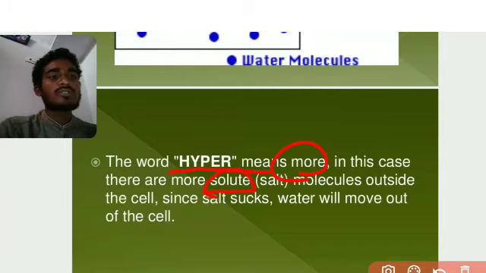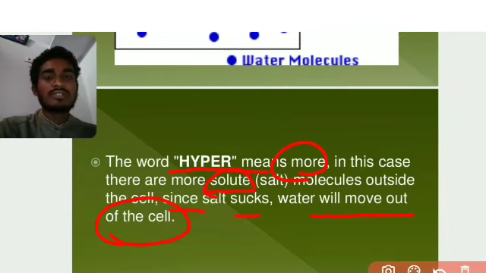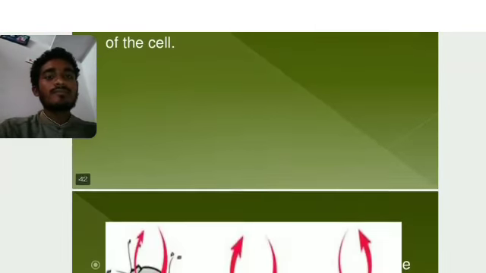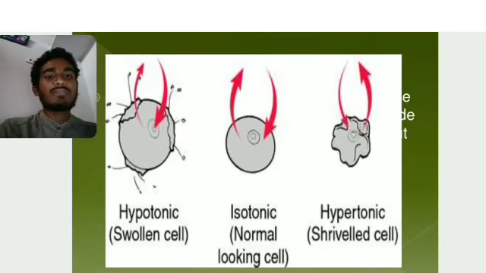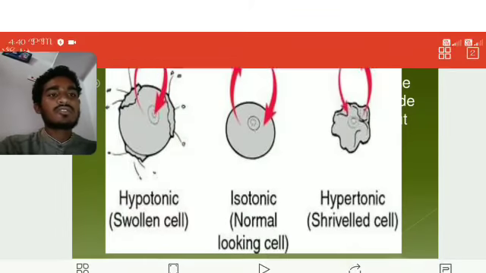With more molecules outside the cell, since salt sucks water, water will move out of the cells. These are hypertonic solutions. In hypertonic solutions water can move out of the cells, so remember this. Next we see the hypertonic shriveled cell. These are the structures of these.